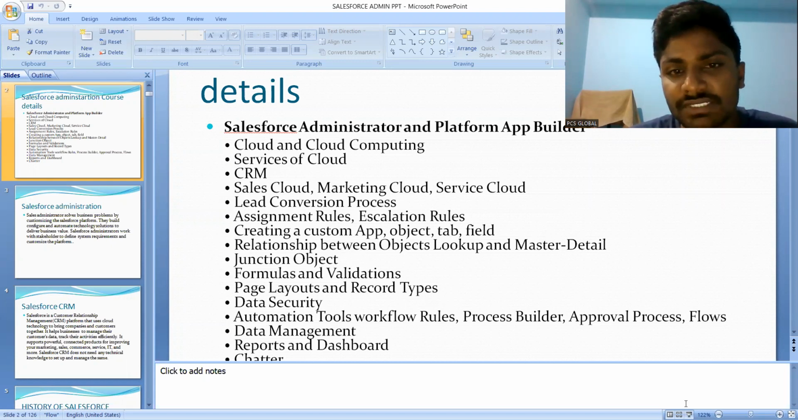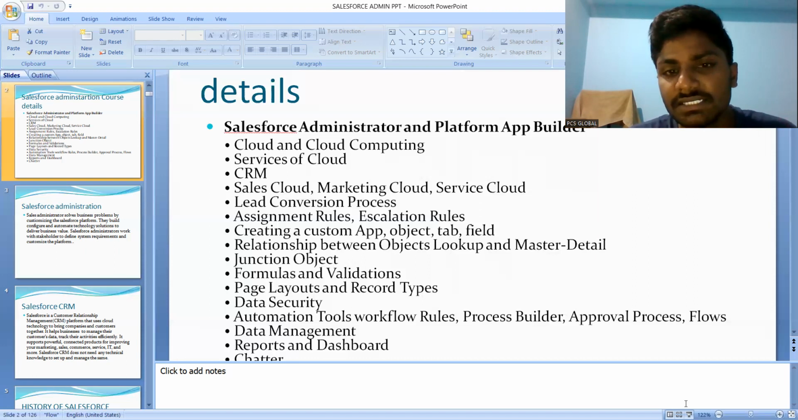is a cloud-based service. It is in the cloud only, visible in the cloud, and it does not require any software or hardware. If you are developing your application, whatever applications are required, you develop them here. And if you want anything on demand, at that time you can buy it from the AppExchange.